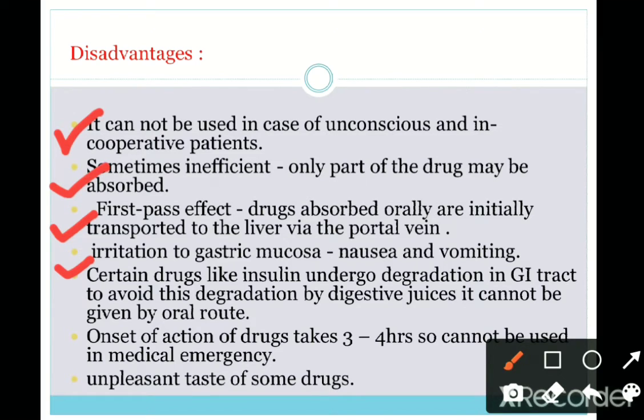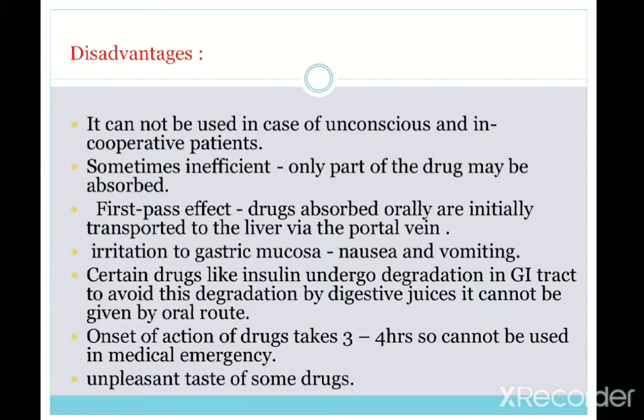Then the onset of action will take 3 to 4 hours because it involves the ADME processes. When we take the drugs, they should go through the ADME processes. So it will take 3 to 4 hours or sometimes more than that. So it is a slow process and it should not be used in emergency cases. And the unpleasant taste of some drugs may be inconvenient for patients to take. This is about the disadvantages of the oral route.